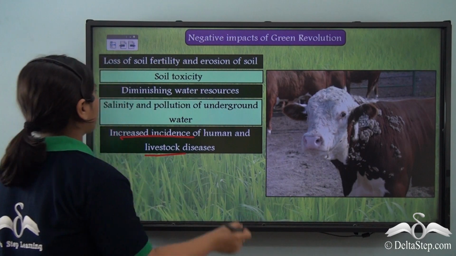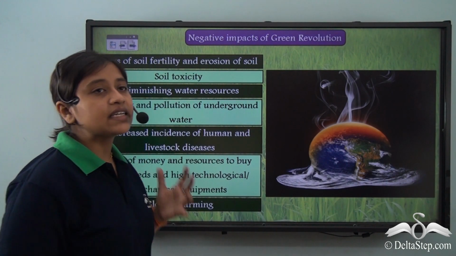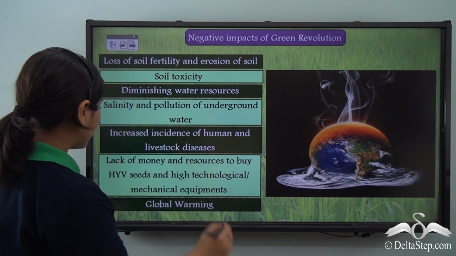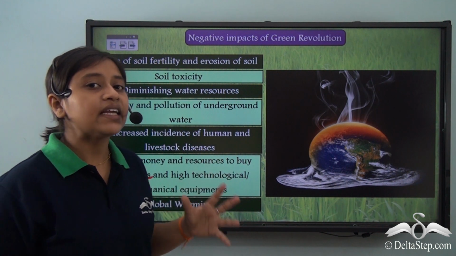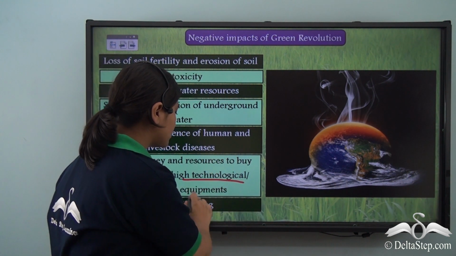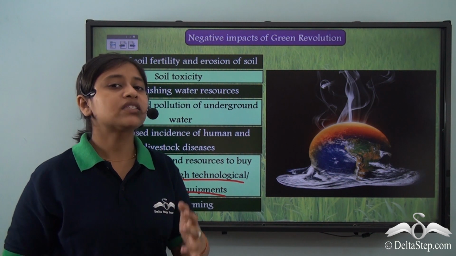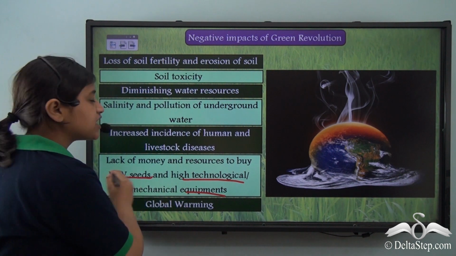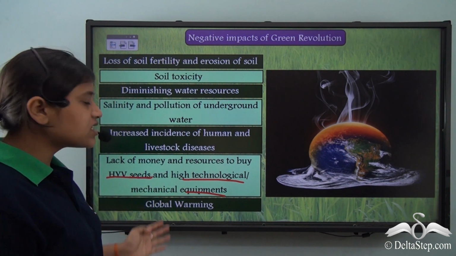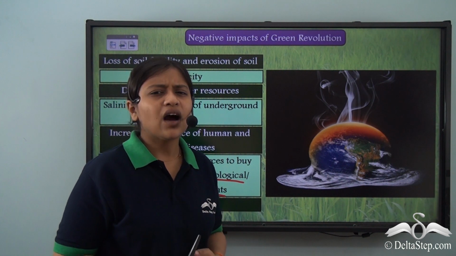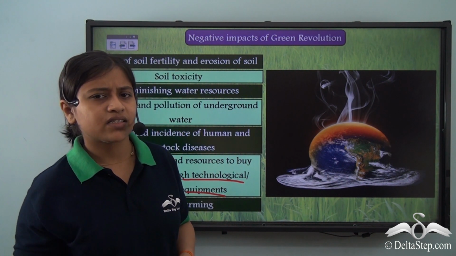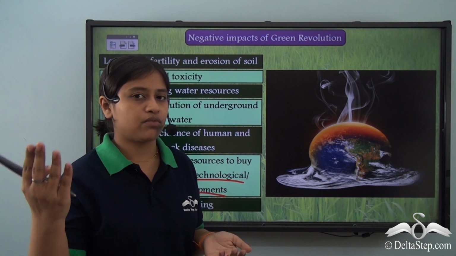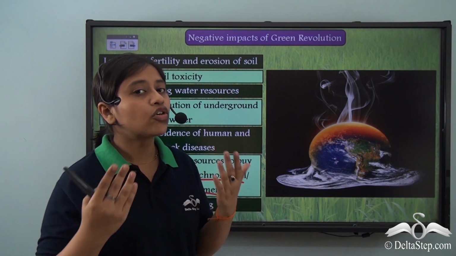So, the use of extra chemicals has increased the incidence of diseases in both human beings and the livestock. Another major negative impact was that poor farmers did not have enough money to buy those HYV seeds, high yielding variety seeds, and the new technologies and equipment. Their quality of production was comparatively lower than those who were able to buy such HYV seeds, right? And the last very important point is global warming. The use of chemical fertilizers and pesticides on the agricultural fields led to emission of greenhouse gases into the atmosphere, and this ultimately led to global warming.